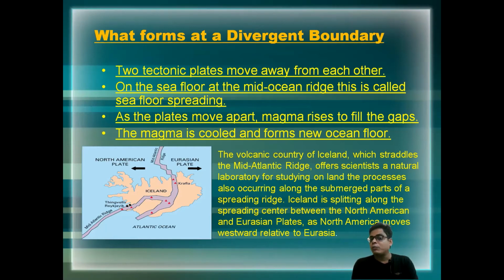All the plates move apart, the magma rises out of the gap, and when it cools, a new ocean floor is formed. Iceland is a volcanic island country, straddling the mid-oceanic ridge, and sometimes a natural laboratory for studying ridge processes on land that also occur along the submerged part of the spreading ridge. Iceland is splitting along the spreading center between the North American and Eurasian plates.